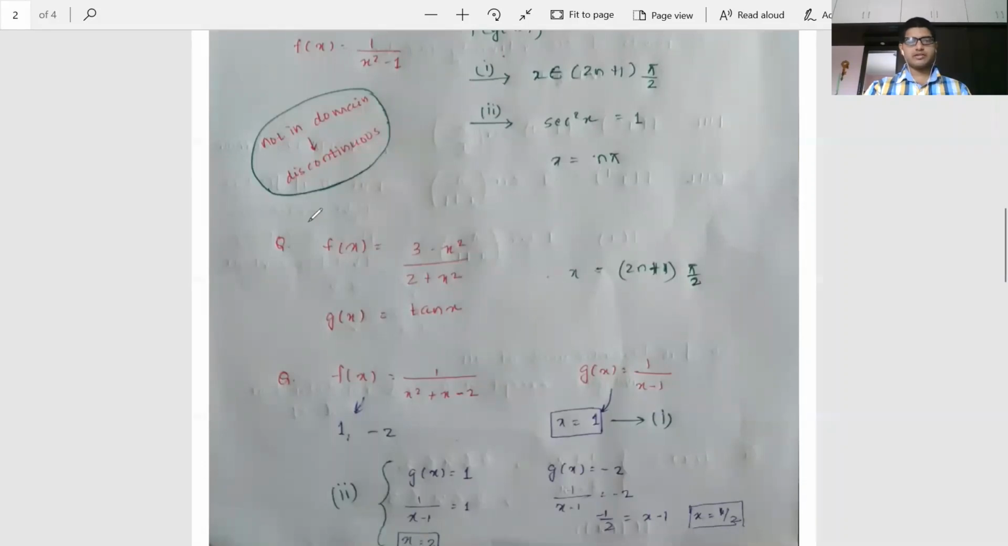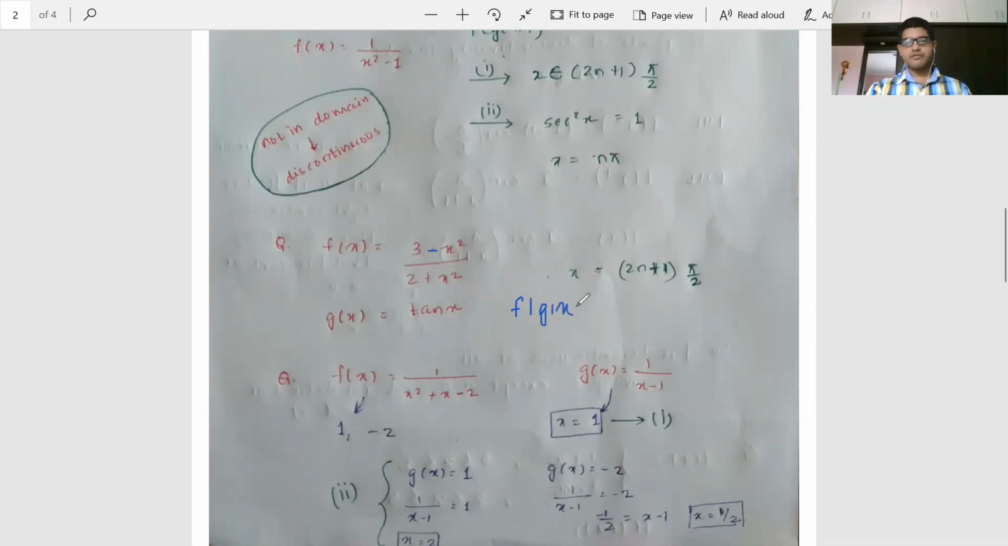This I think you can solve easily, very easy. f(x) equals (3 minus x square) by (2 plus x square), this is a minus sign here, and g(x) is tan x. Again you have to comment about the continuity or discontinuity of f(g(x)). Fine. So that is easy.